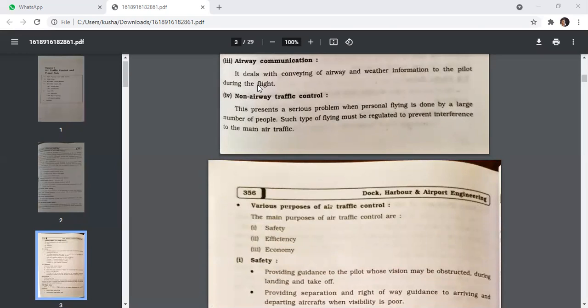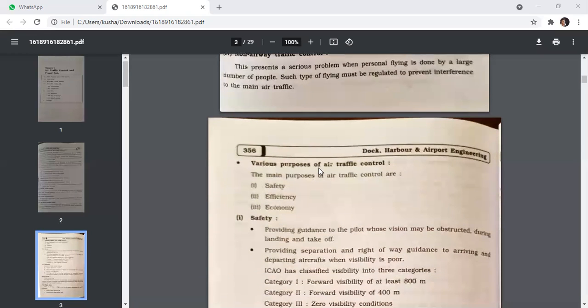Non-airway traffic control. This presents a serious problem when personal flying is done by a large number of people. Such type of flying must be regulated to prevent interference with the main air traffic. So non-airway traffic control is needed when personal people conduct their own flying activities.